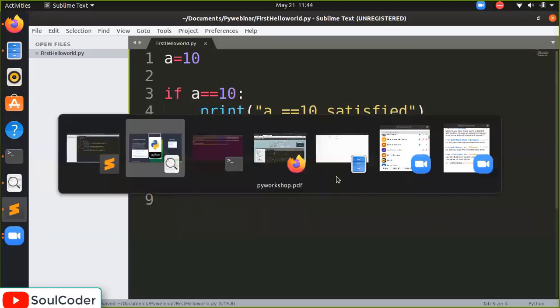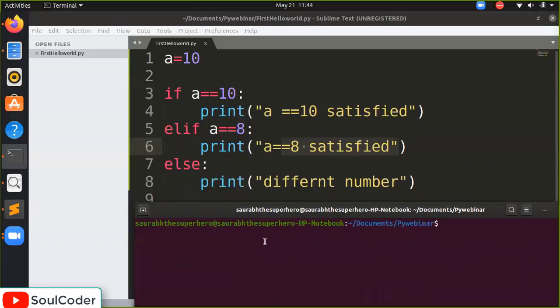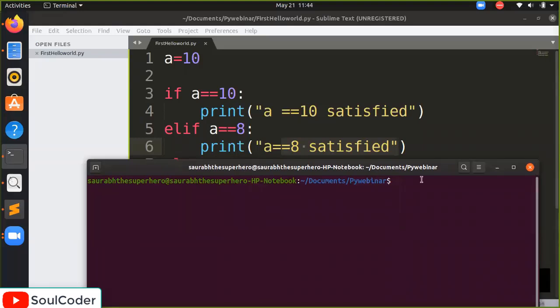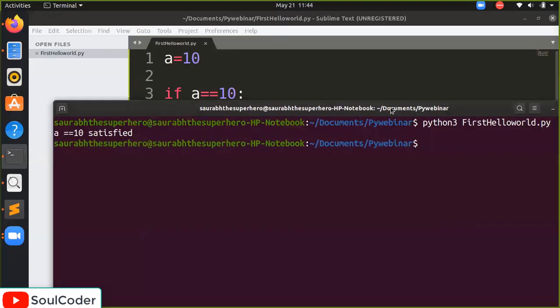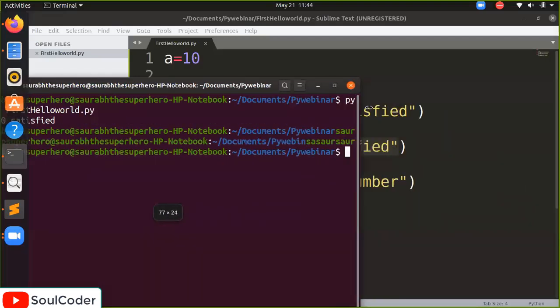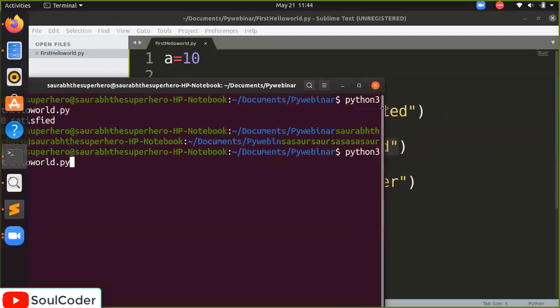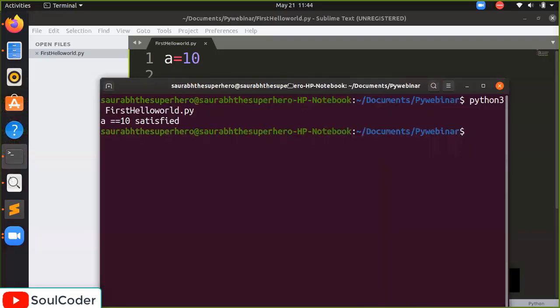We will run the program again. I'm going to zoom in again. Yeah.